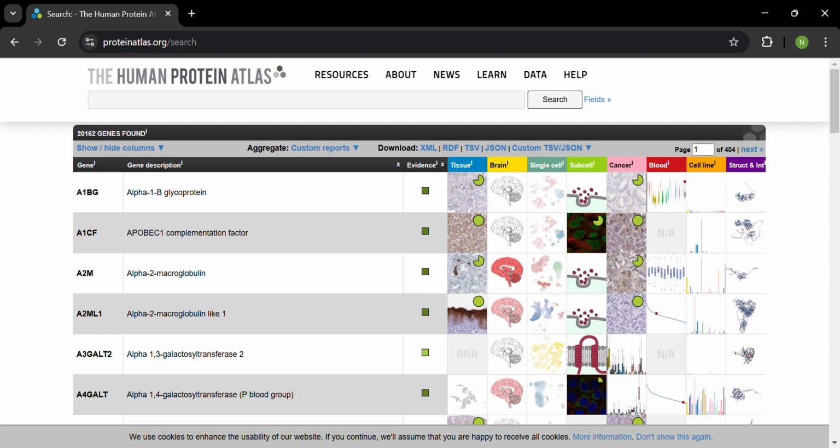Using a variety of scientific techniques and data technology, this website maps every human protein present in cells, tissues, and organs. This website is really relevant to my topic, which is the role of exercise in expression of genes and health, which is why I picked it.